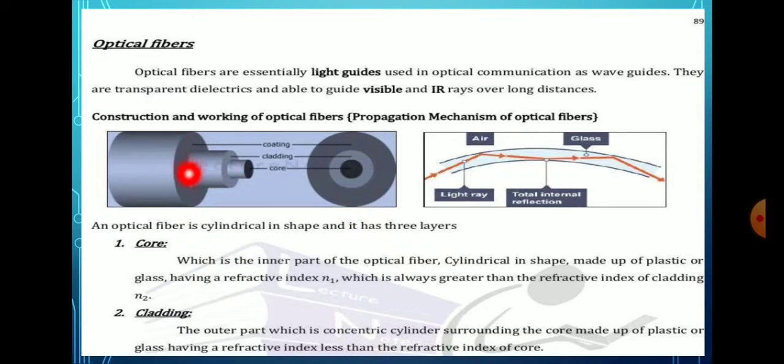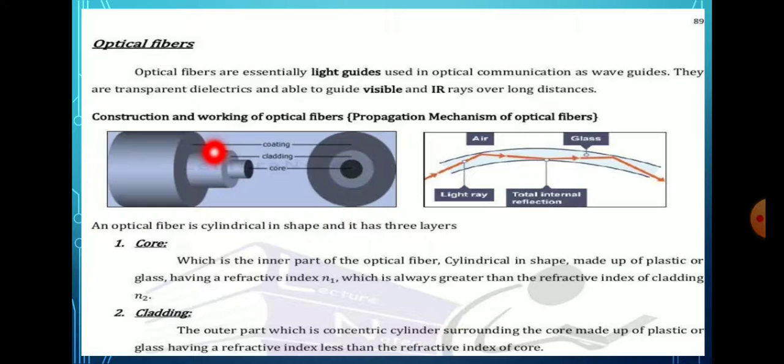The cladding is also made of similar materials but of a lesser refractive index. There is a material continuity between core and cladding, and the cladding is enclosed by the polyurethane jacket, which safeguards the fiber against chemical reactions with the surroundings.